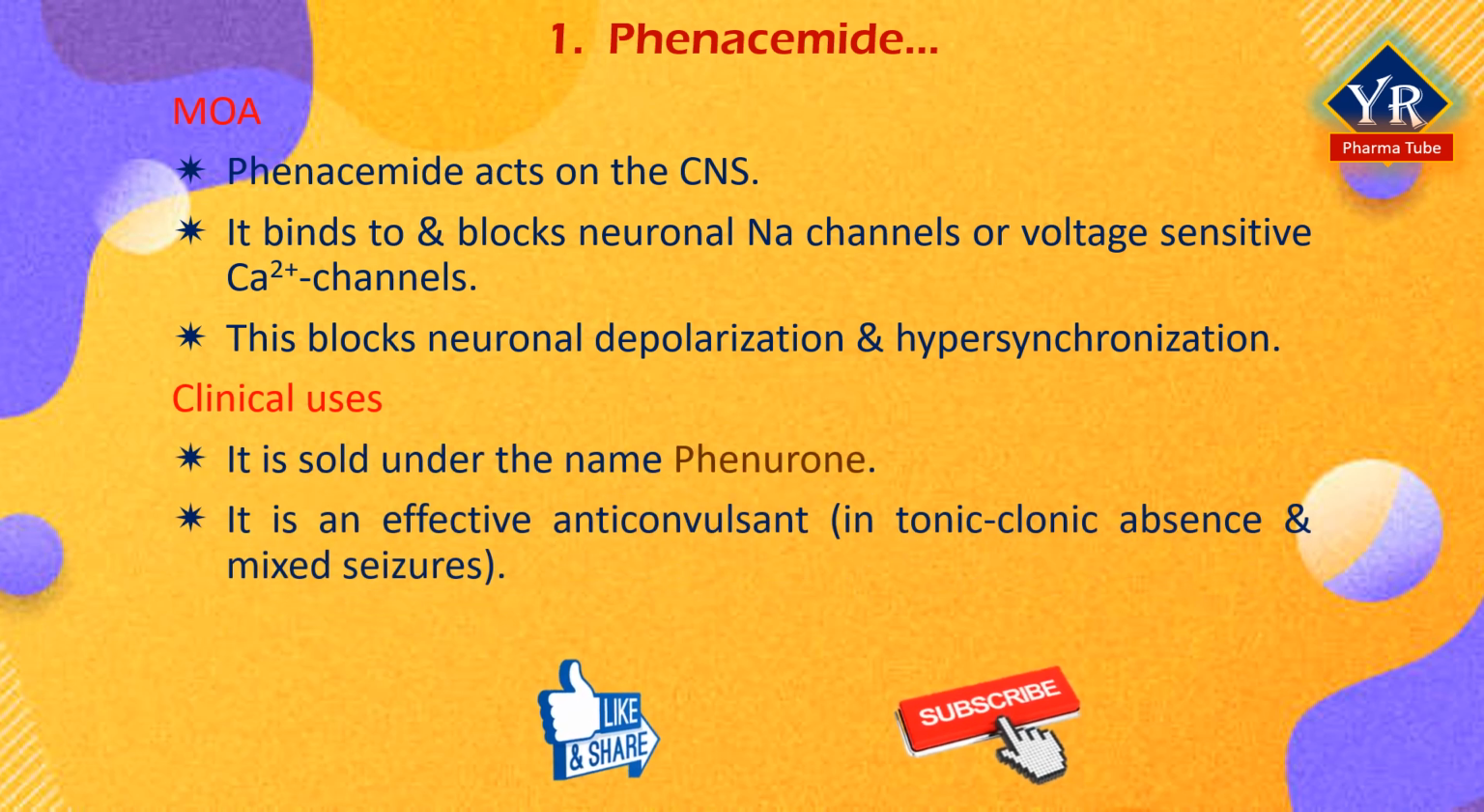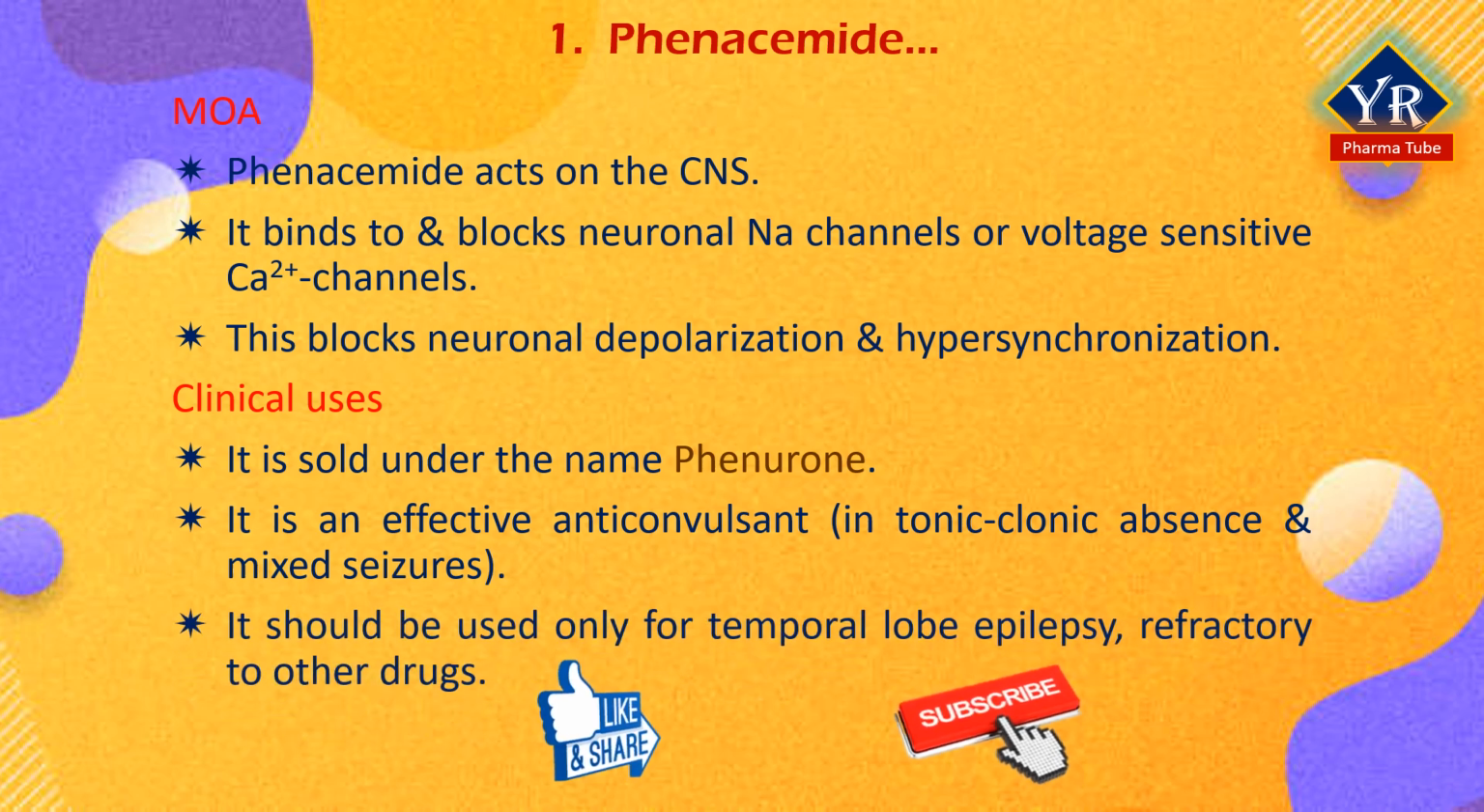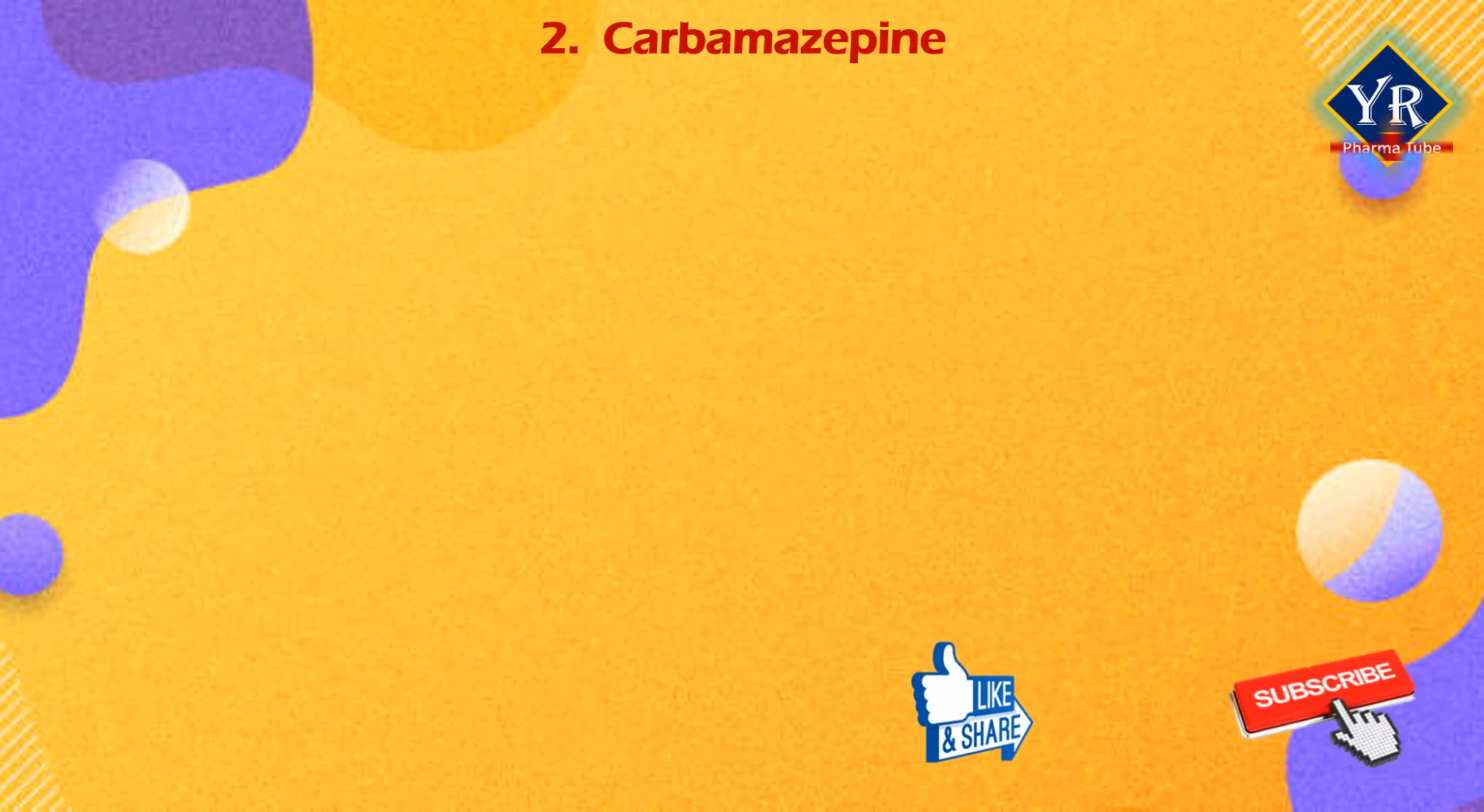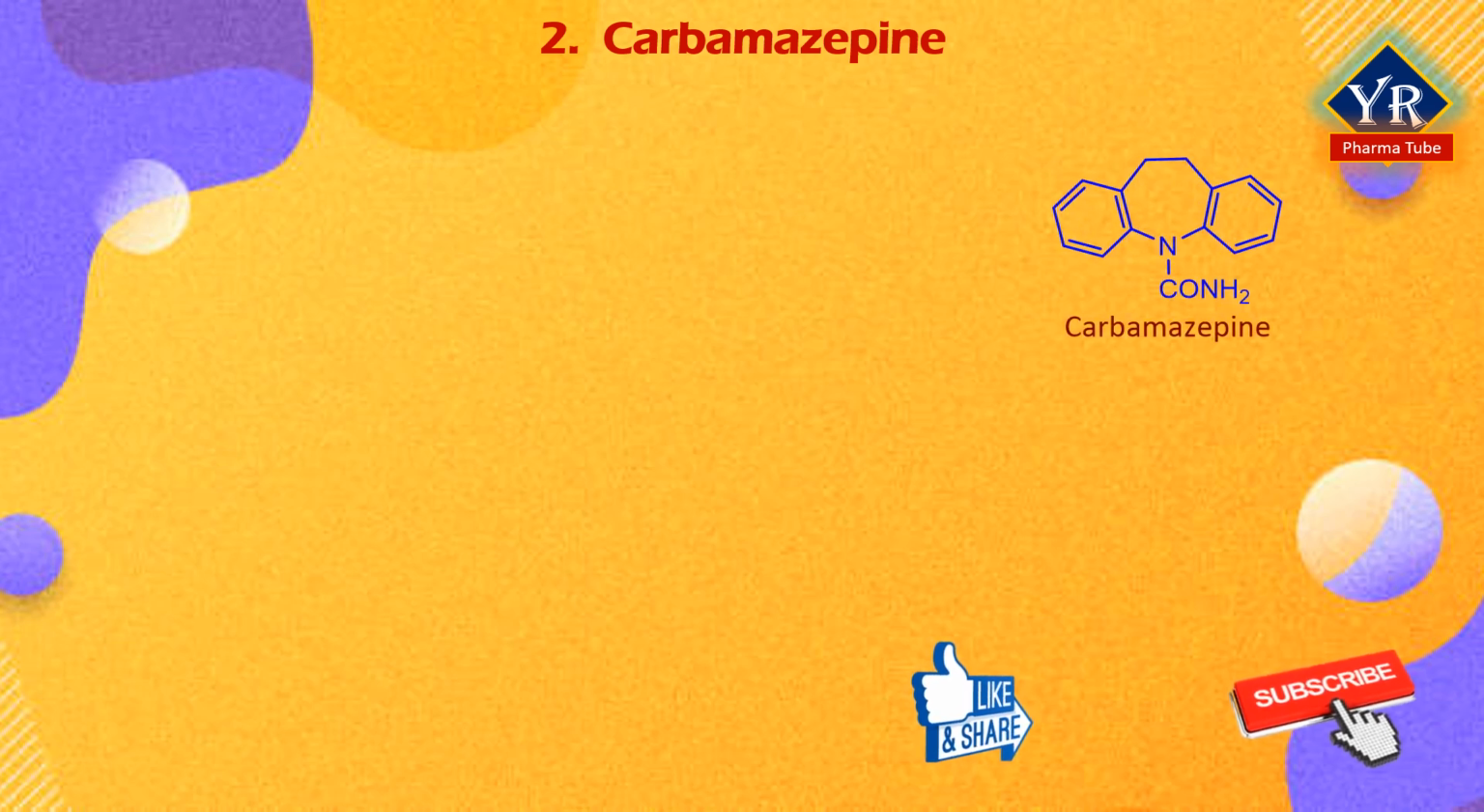It is an effective anticonvulsant that may be useful in generalized tonic-clonic, absence, and mixed seizures. It should be used only in therapy of temporal lobe epilepsy refractory to other agents, in association with other drugs. Another drug of the acylurea derivatives is carbamazepine. Carbamazepine may also be considered a urea derivative.